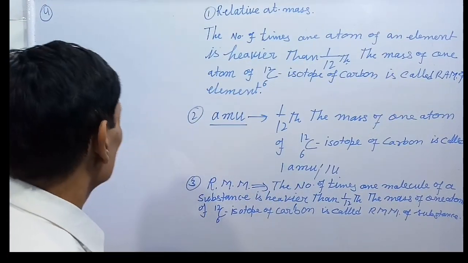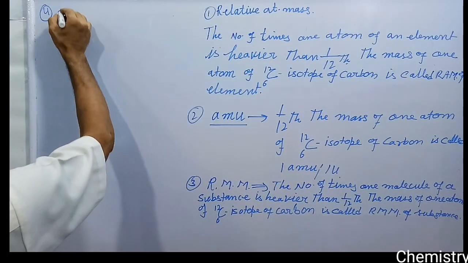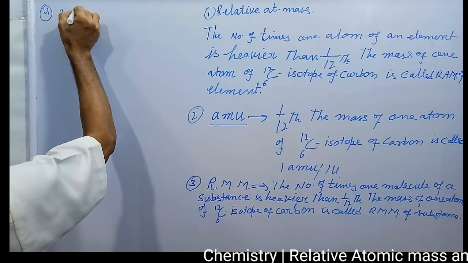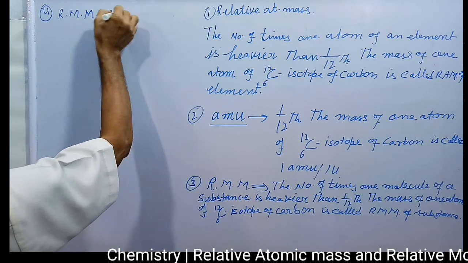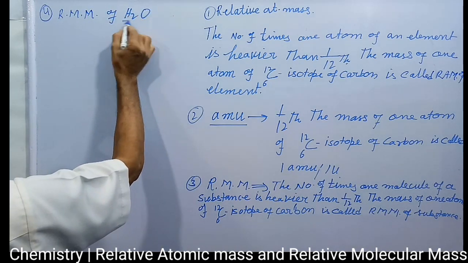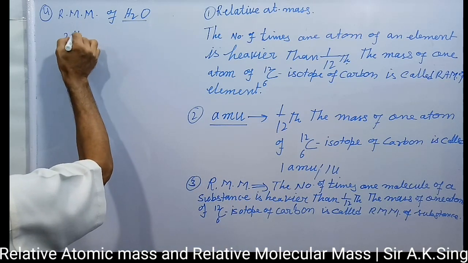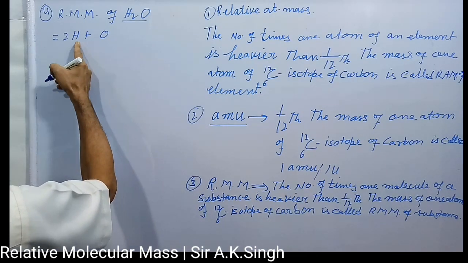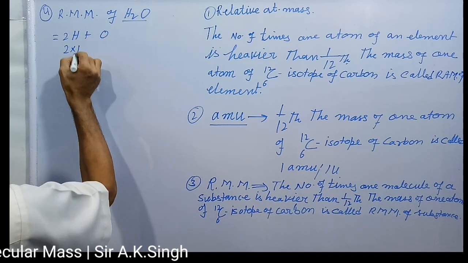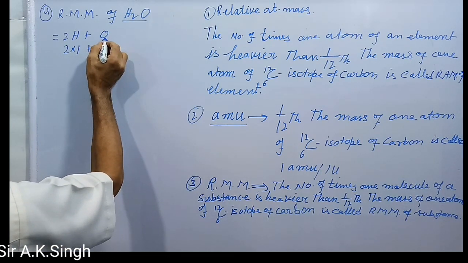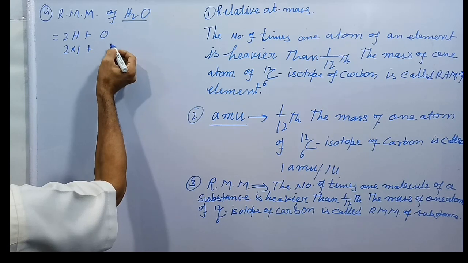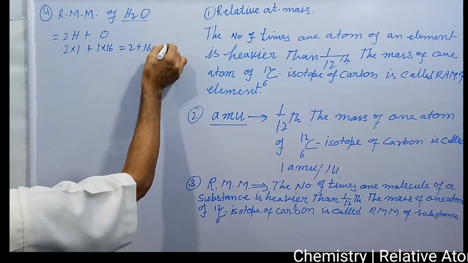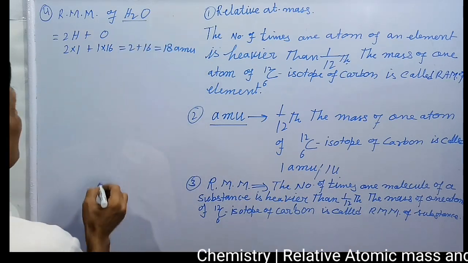Now see the example. Suppose you are going to find the relative molecular mass of water. How will you calculate? In this one, 2 atoms of hydrogen are present and 1 atom of oxygen. The relative molecular mass is 2 into the mass of 1 atom of hydrogen, plus 1 into 16, since only 1 oxygen is there. What is coming? 2 plus 16 equals 18 AMU. Like that you can calculate.